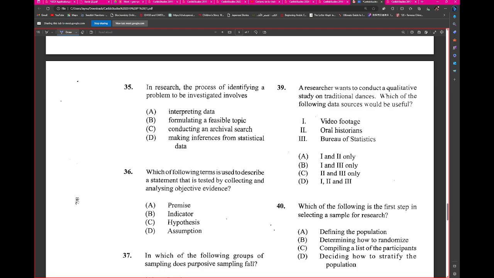35. In research, the process of identifying a problem to be investigated involves formulating a feasible topic. Right. Okay, it seems that we're in agreement. Any other answers for this? Any opposing views?